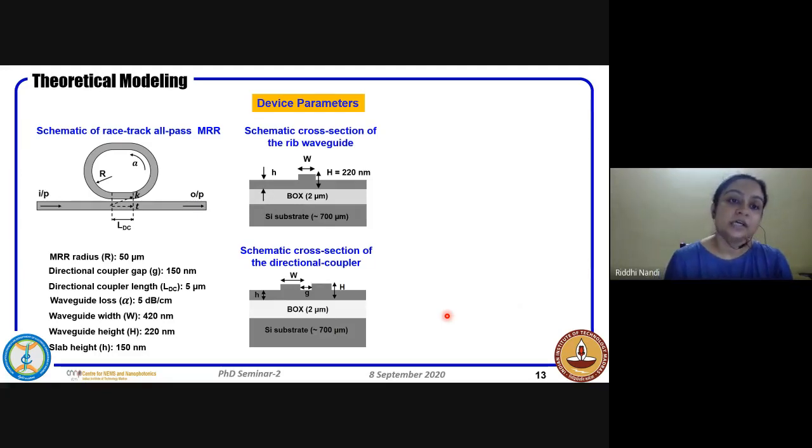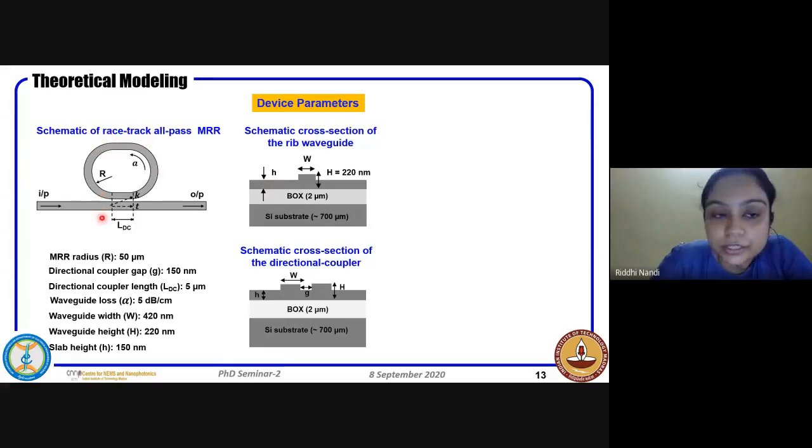So using this, we went ahead to design our device. So the device that we have designed and used in our study: everything has been done on 220 nanometer SOI. So the device layer is 220, the box is 2 micron, and the handle layer is 700 micron. The rib waveguide width we have used is 420 nanometer, and the slab height we have used is 150. So there is a slight etching so that we have a sufficient amount of slab on which we can deposit the metal heater.